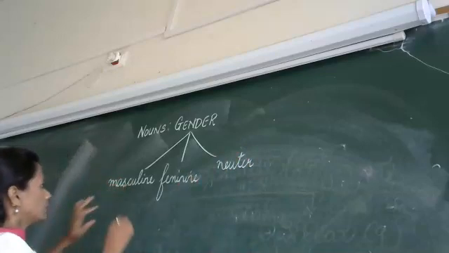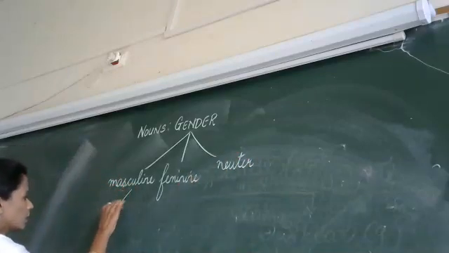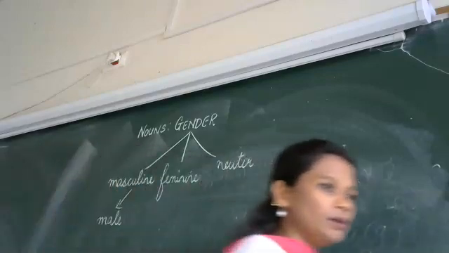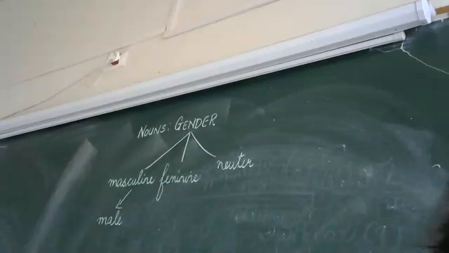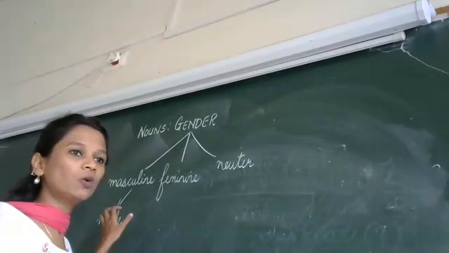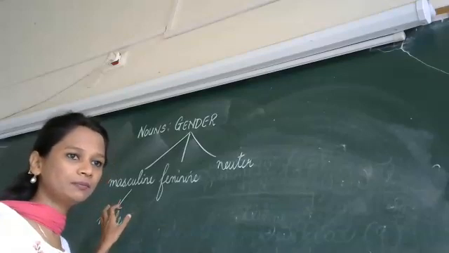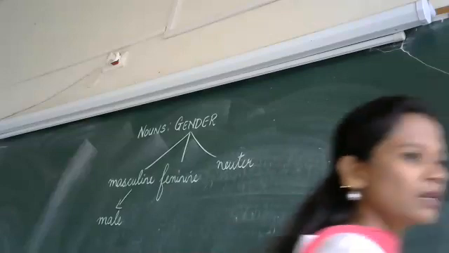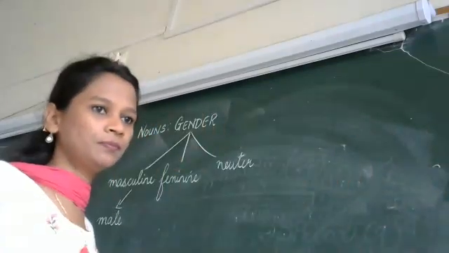Now, this masculine refers to the male category. Okay? The masculine gender refers to the male category. Now, who comes under this male category?